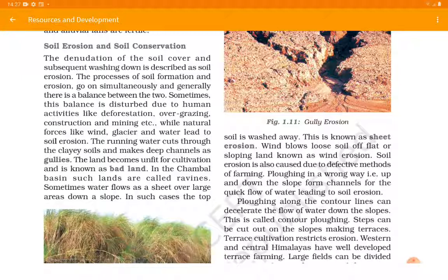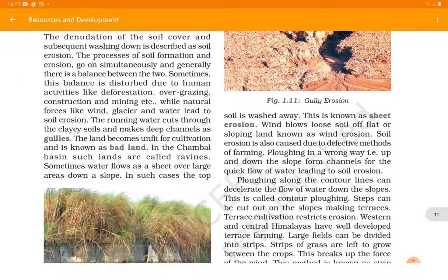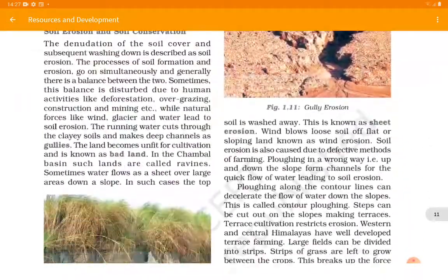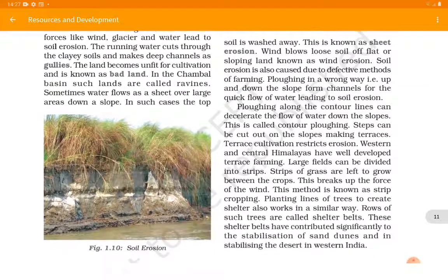Sometimes water flows as a sheet over large areas or down a slope. In such cases, the top soil is washed away, and this is known as sheet erosion. So there are two types we see. First is gully erosion, then we see the badland, and then we see sheet erosion. Wind blows loose soil off flat or sloping land, known as wind erosion. So the fourth one we see is wind erosion, where the soil is eroded due to wind.